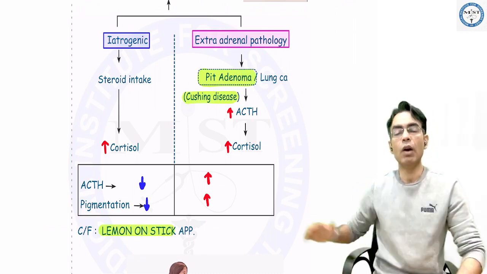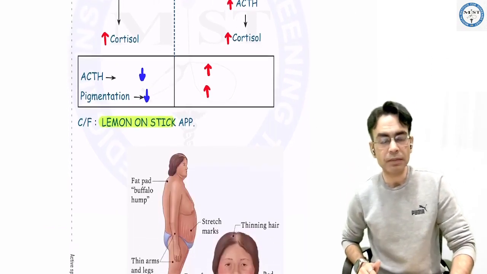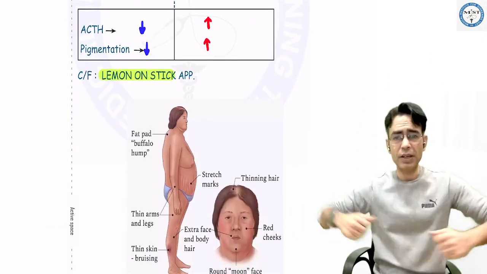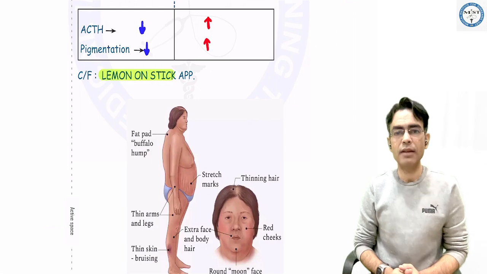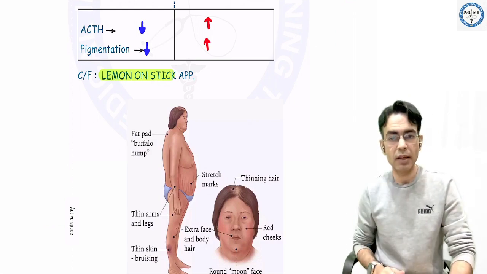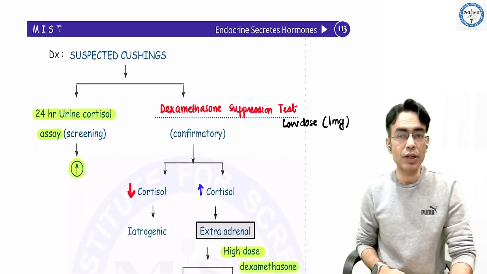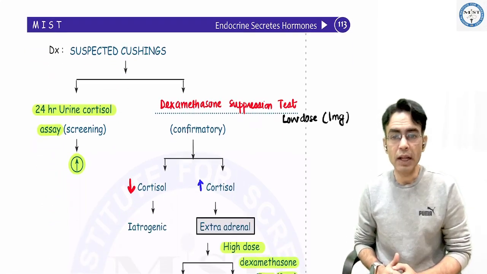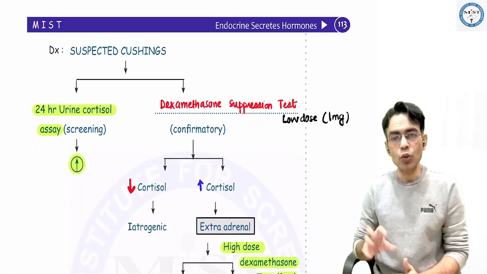Okay. Now you have the lemon on stick appearance. In this appearance, the patient gets too fat and the peripheries will be very thin, with a moon-like face. What do you do if you suspect Cushing's? Check the 24-hour urinary cortisol. It will be high. Then you give low dose DEXA.